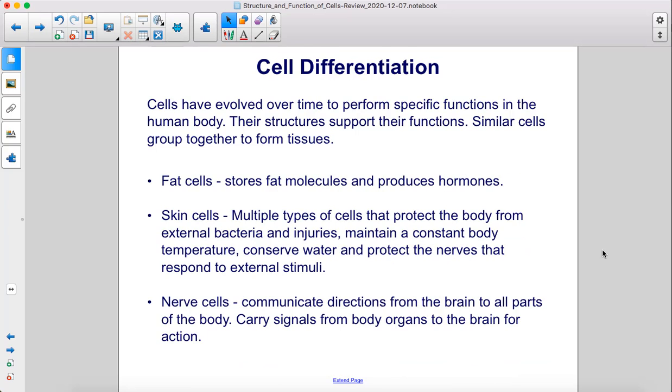Fat cells store fat molecules and produce hormones. Skin cells, multiple types of cells that protect the body from external bacteria and injuries, maintain a constant body temperature, conserve water, and protect the nerves that respond to external stimuli. Nerve cells communicate directions from the brain to all parts of the body, and carry signals from body organs to the brain for action.